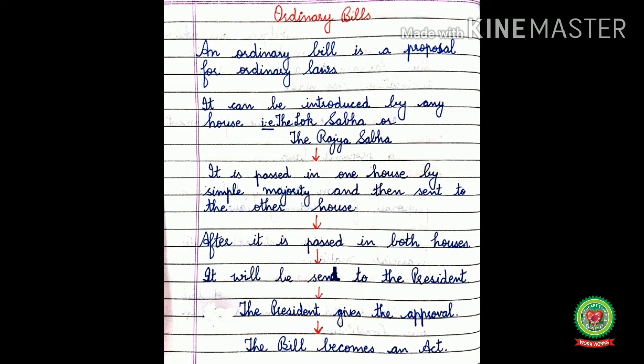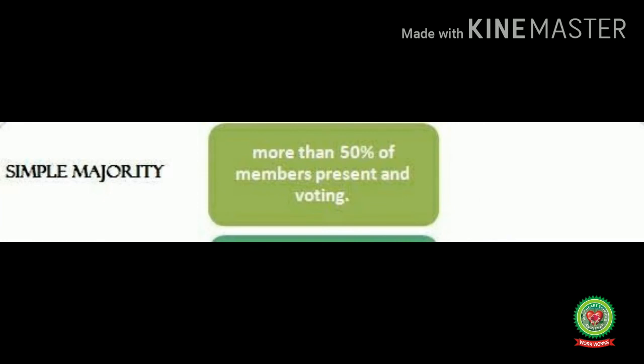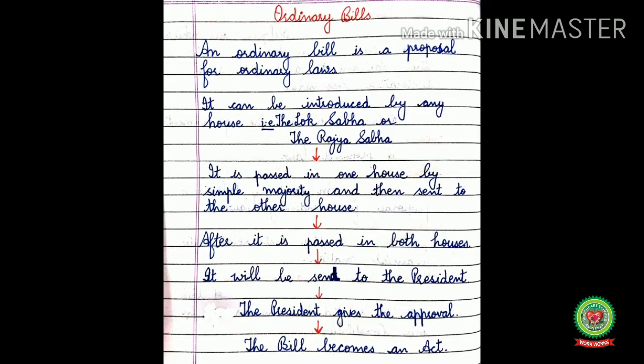Ordinary bills. An ordinary bill is a proposal for ordinary laws. It can be introduced by any house, that is either by the Lok Sabha or by the Rajya Sabha. Then it is passed in one house by the simple majority. Simple majority means more than 50% of members present and voting in the house. If the bill is passed in one house by simple majority, then it is sent to the other house.